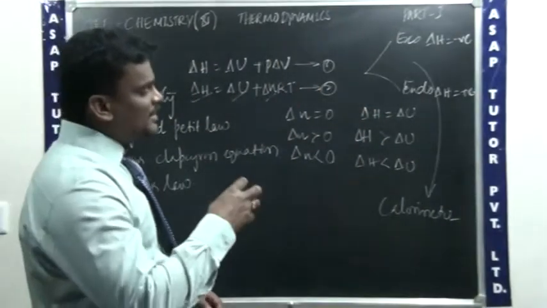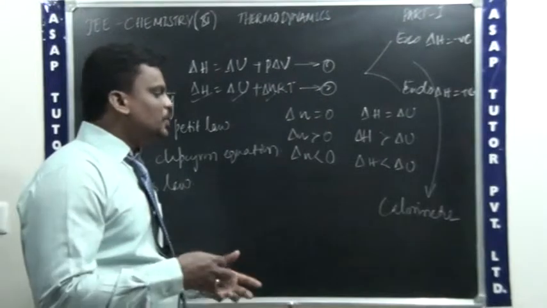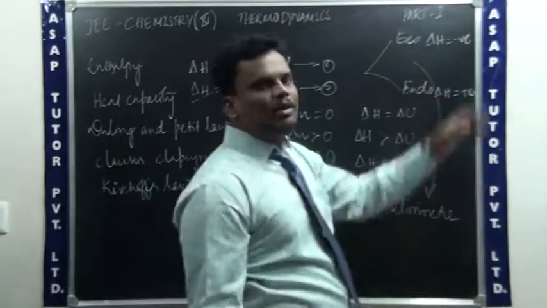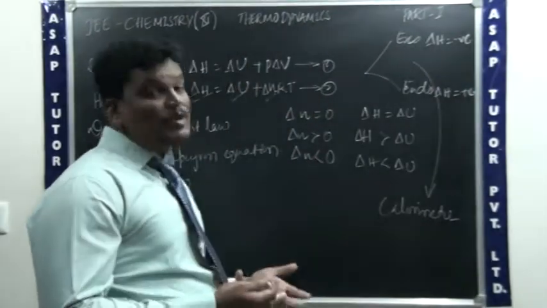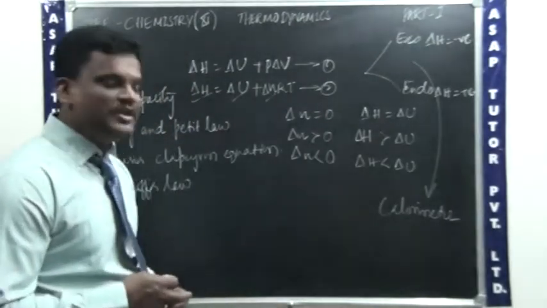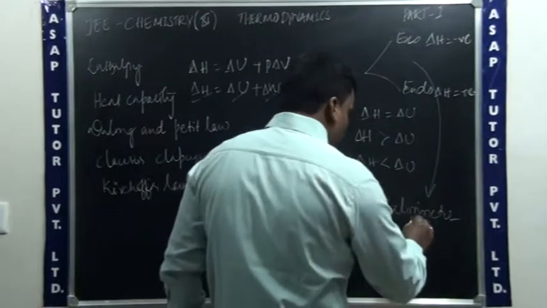Means by using the instrument calorimeter, you can find out the change in enthalpy of the system. How do we find it? By using the calorimeter. See, there is one formula coming.